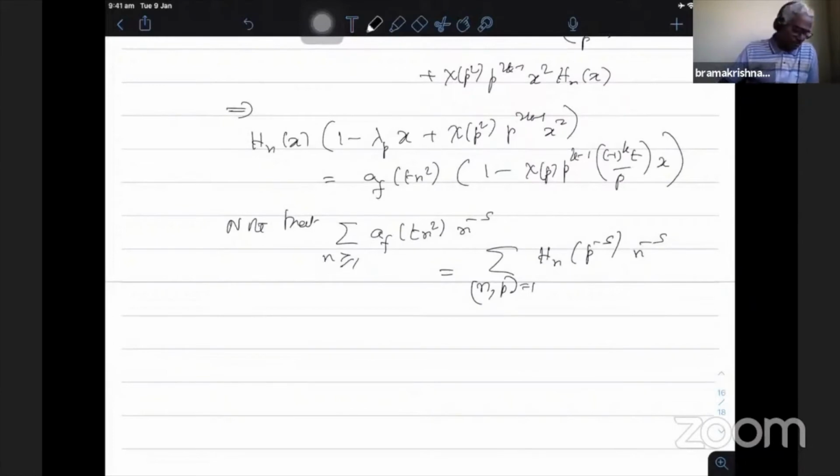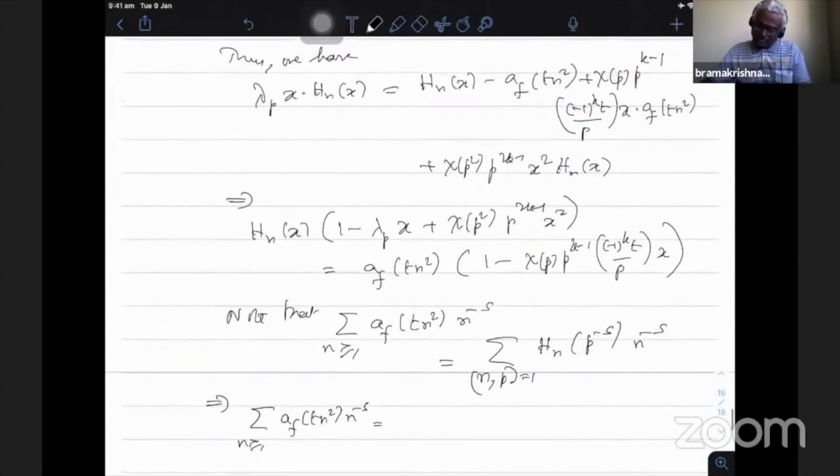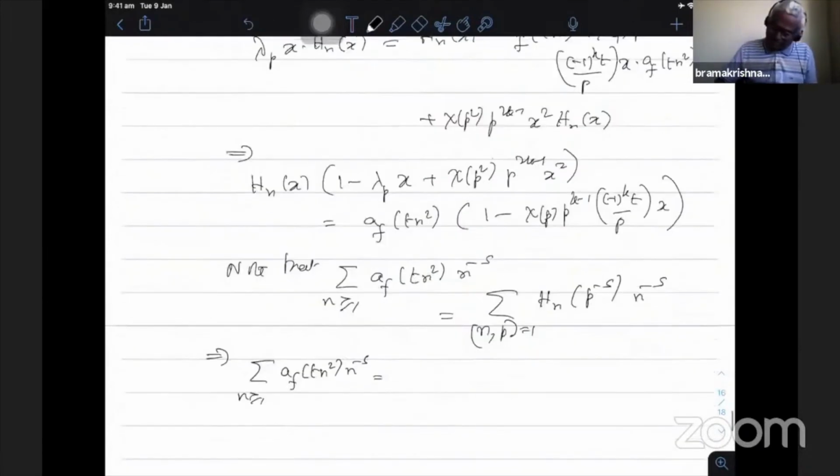Okay, so therefore what I get finally, this implies summation n greater than or equal to 1 AF of t n square n power minus s is, when I substitute hn of p power minus s, hn x is already there. You substitute this equation in this one, what we get AF of t n square is already there. So this factor comes out. All others are independent of n. I have n comma p equal to 1 AF of Pn square n power minus s comes out, and then the remaining is that 1 minus lambda p.